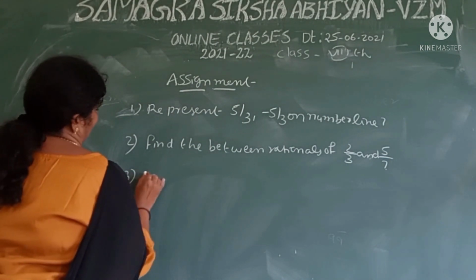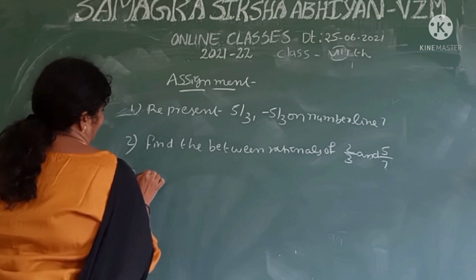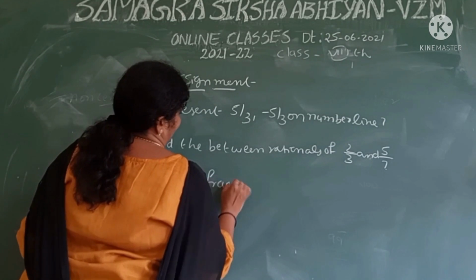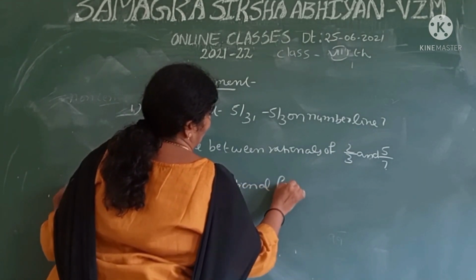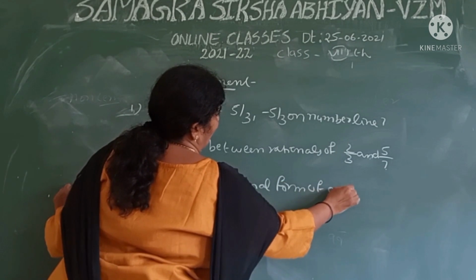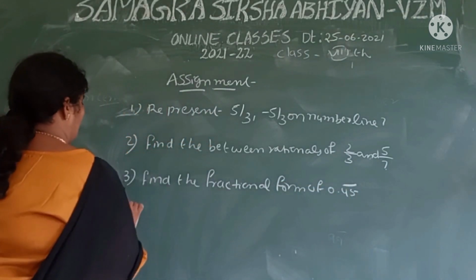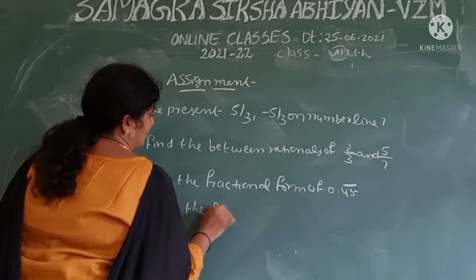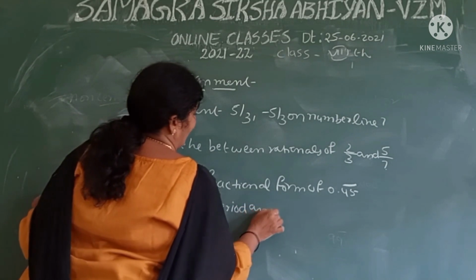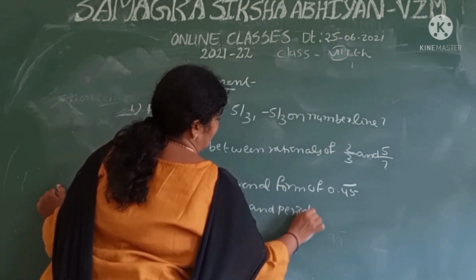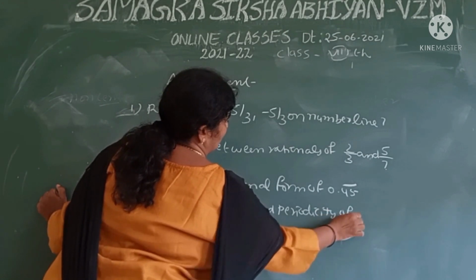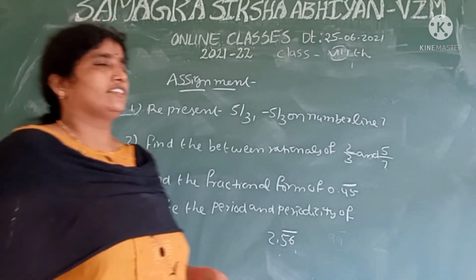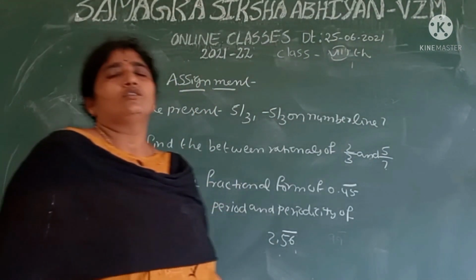Third sum is, find the fractional form of 0.45 bar. Fourth one is, write the period and periodicity of 2.56 bar. Okay, all of you write this assignment in your homeworks.